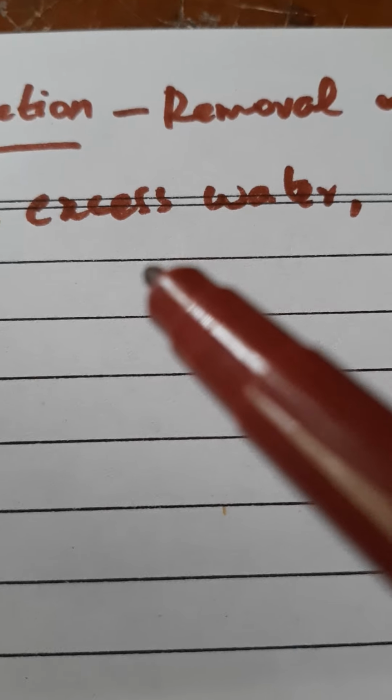So, how are these waste products removed from our body? Salts can be removed from our body through sweat. Excess of water can be removed from our body by sweating or by urine. Carbon dioxide can be respired outside, we breathe out, and the nitrogenous waste also has to be removed from our body, and it will be removed through urine.